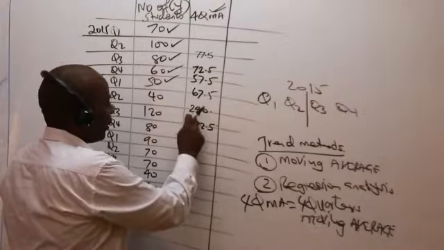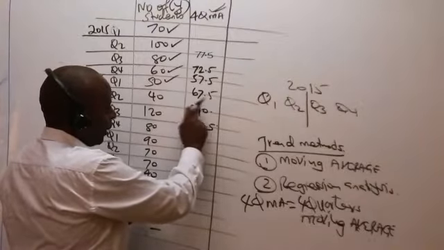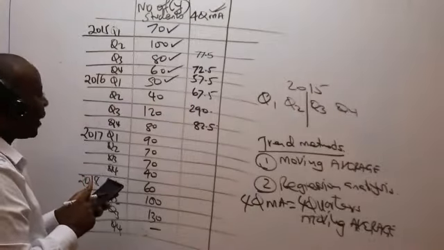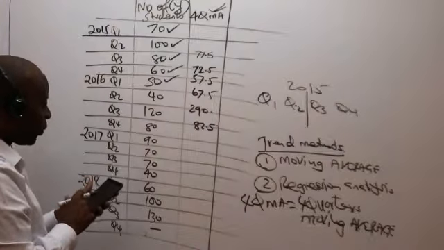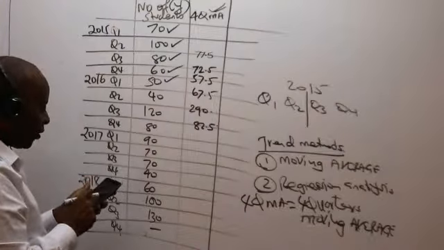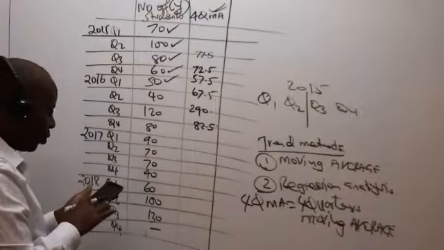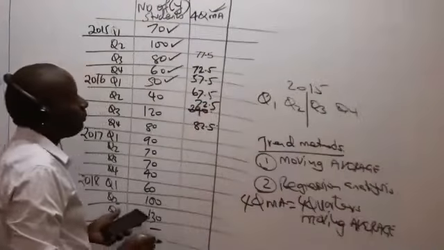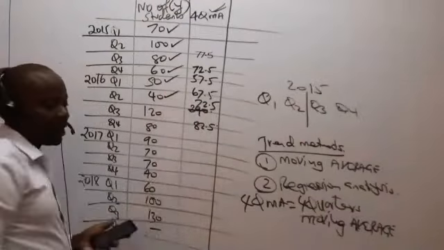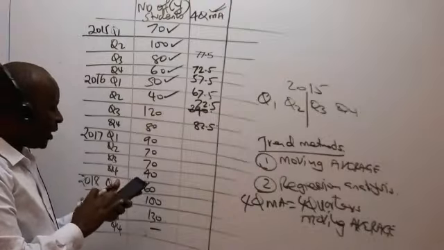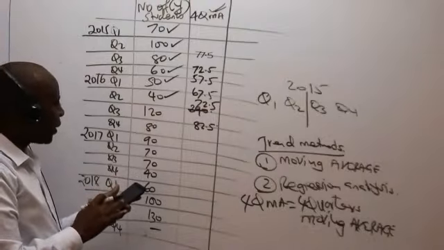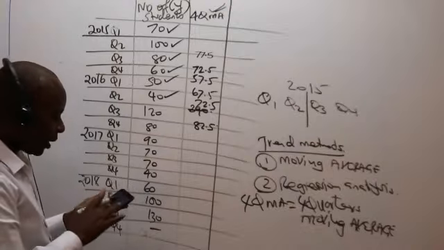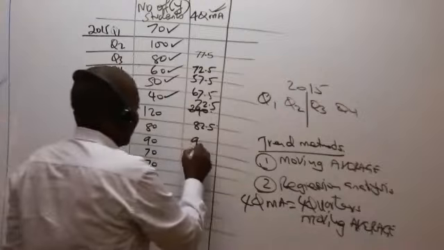I'm getting 82.5. Now, this one I don't think I got correct. That one must be wrong. That one was supposed to be 50 plus 40 plus 120 plus 80, where I got 295. So divide by 4, I ought to have gotten 72.5. So that is it. Please go ahead and tick that. So we have 120 plus 80 plus 90 plus 70. That is the next sequence. 360 divided by 4, averaging. I'm getting 90, tick that.